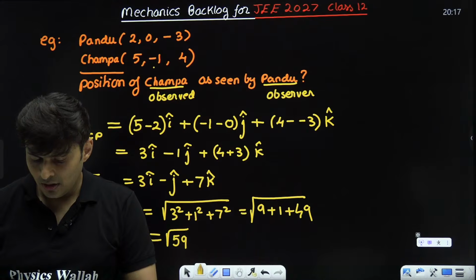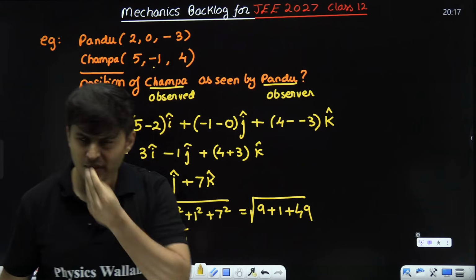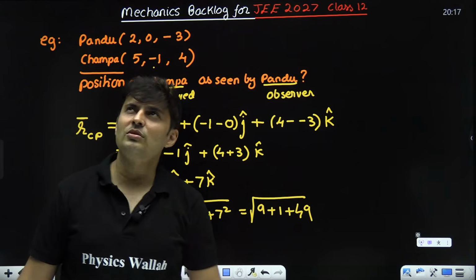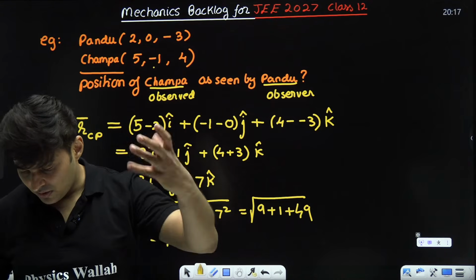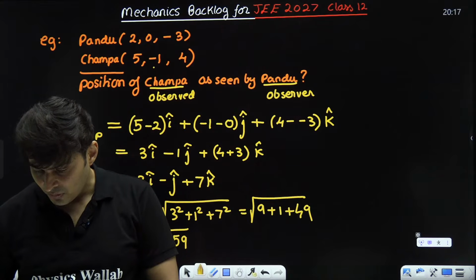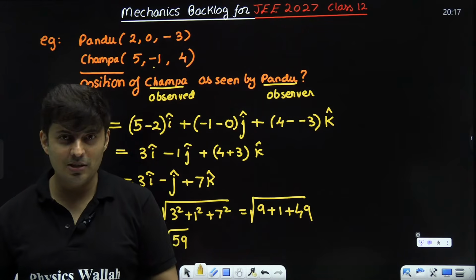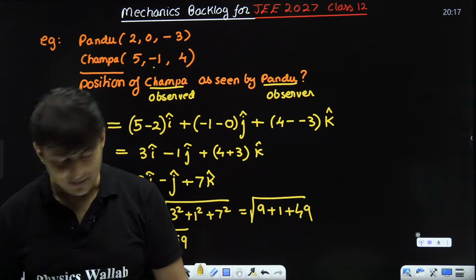Crocs with socks. Shouldn't it be socks with Crocs? No, it should be Crocs with socks. Socks with Crocs. The Croc footwear that you are talking about. Root 59. Very good, Monish. Awesome. What happened to my health? My health is perfectly fine, Pritija. I'm fine. Thank you for asking. Yeah, perfect.